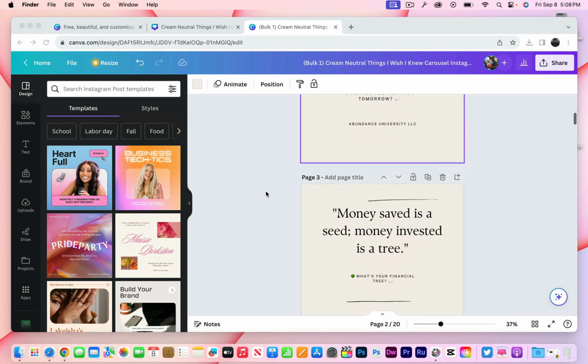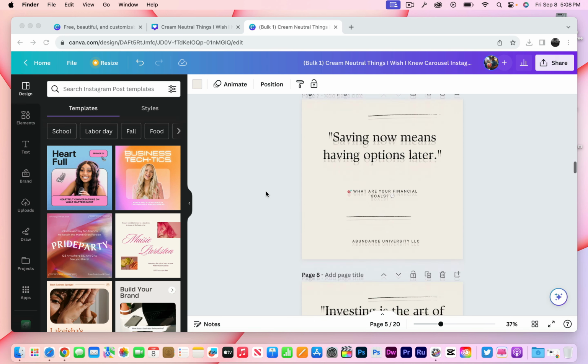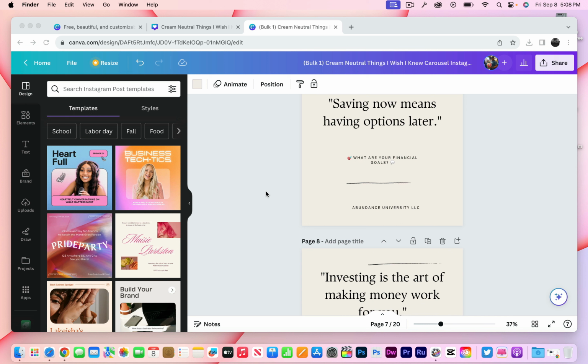So if you have 20 of these or 50 of these, you told ChatGPT to give you 100 of these, take 25 and delegate those 25 to Facebook. Another 25, you delegate those to Instagram. Another 25, you delegate those here and you delegate them there. However, if I follow you all over the place, I follow Lawrence everywhere. I follow him on Facebook. I follow him on Instagram. I follow him on TikTok. I don't want to see the same content in every single network.